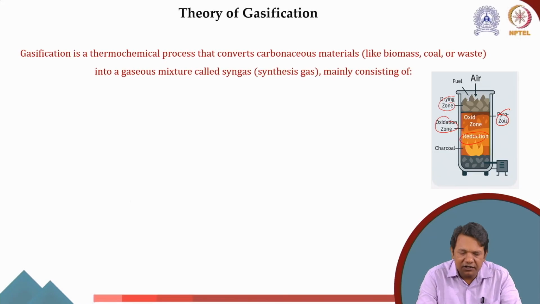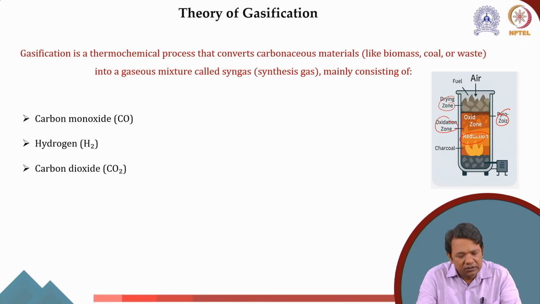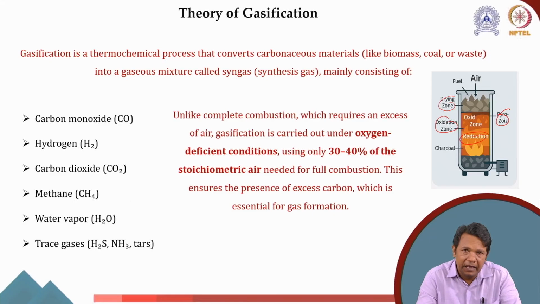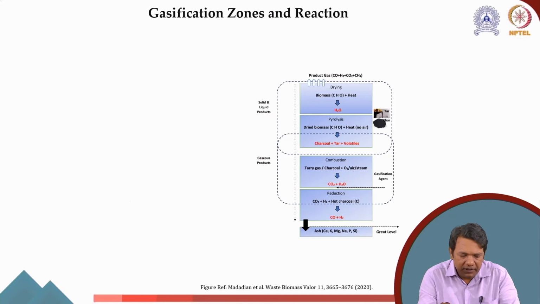In a nutshell, gasification converts carbonaceous materials into syngas. Syngas consists of carbon monoxide, hydrogen, carbon dioxide, as well as methane and some impurities like water vapors, H2S, ammonia, tar, etc. This is unlike combustion, where we give complete oxygen and it converts into CO2. Here we give partial oxygen, roughly 30 to 40% of the stoichiometric air required. We have discussed this already.